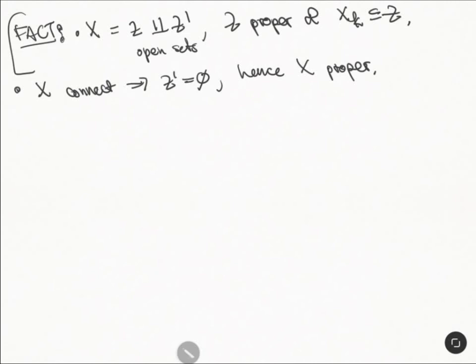Okay, so let me just say what Zariski's connectedness theorem is. We're now in the hypotheses of a version of the Zariski connectedness theorem.